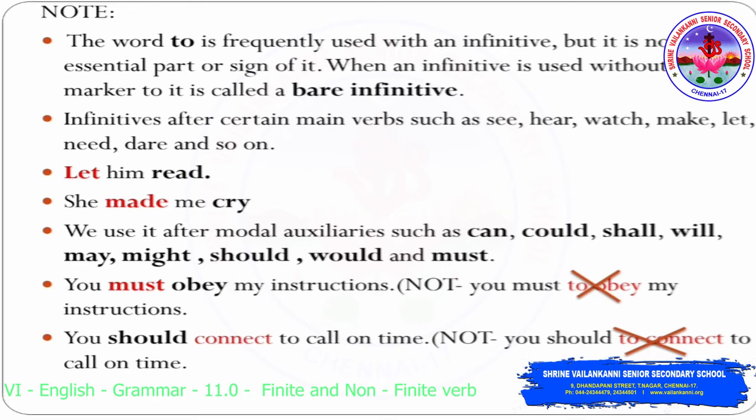And you should not form a sentence like, you must to obey my instructions, which is wrong. That's why I said before, it is not an essential part or sign of it. To is not an essential or important part of infinitives. We have two types of infinitives, the bare infinitive and the to infinitive. It's not necessary to add to all the time. You must to obey my instructions is wrong. It's just like you must obey my instructions.